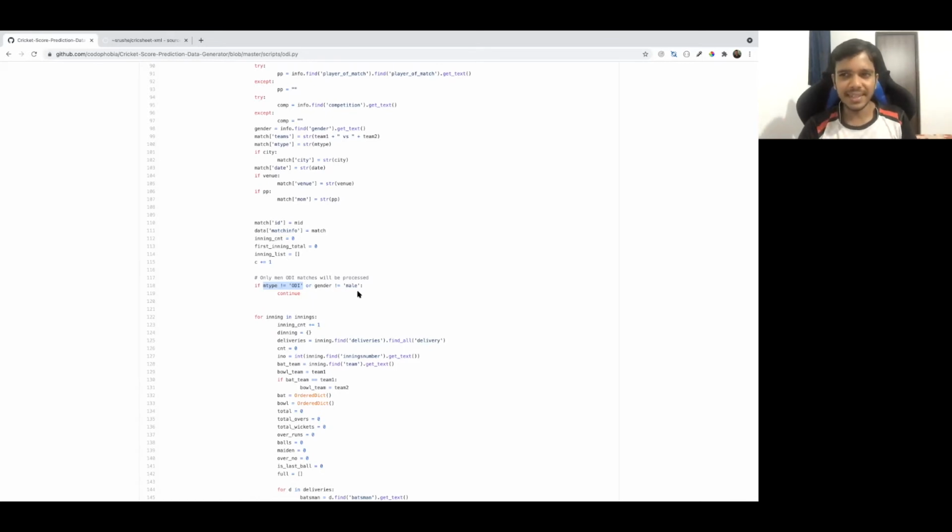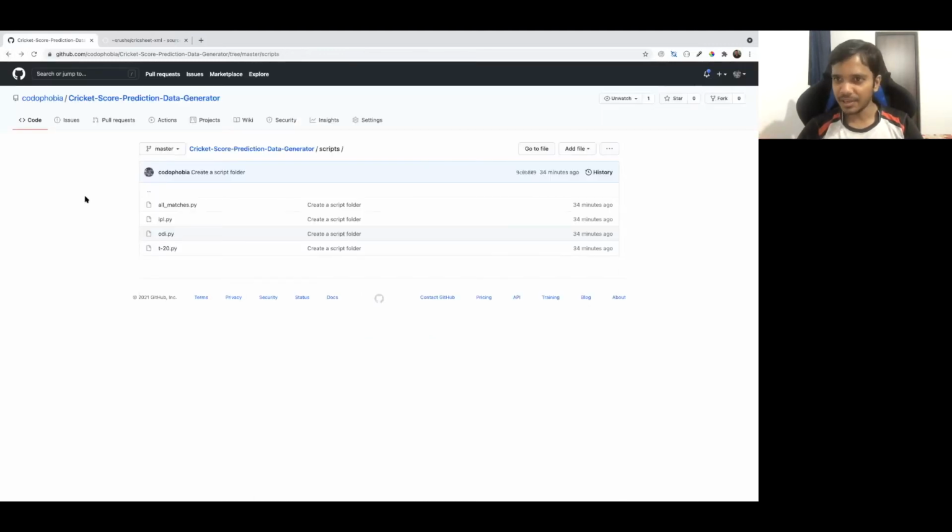Of course, you can filter it here depending on your requirements. I have made 4 custom scripts here that can be used by you, and you can always make changes to this line, like how you want to filter it. And if you are very good at Microsoft Excel, then the best thing is to run this all matches.py. Run this code and you will get data for all the matches. Of course, it will take some time for generation of data, because it has to read all the files and do the pre-processing. But you will get the data for all the matches there.